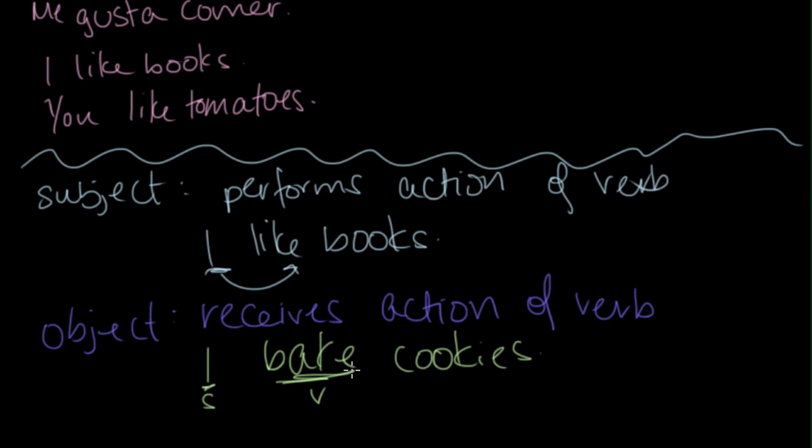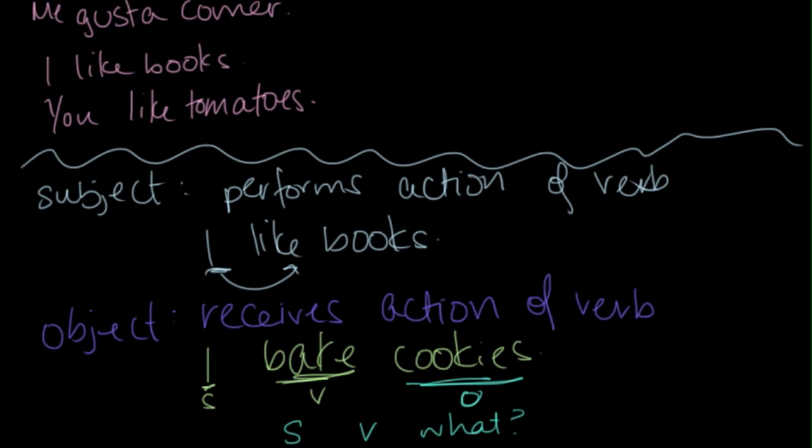So to identify an object, a helpful tool is to ask yourself, subject, verb, what? And the answer to this question will be the object. So I bake what? I bake cookies. Thus, your object here is cookies. It's the thing that is receiving the action of baking.